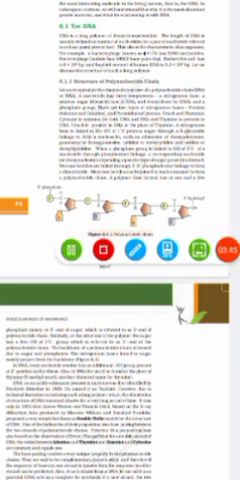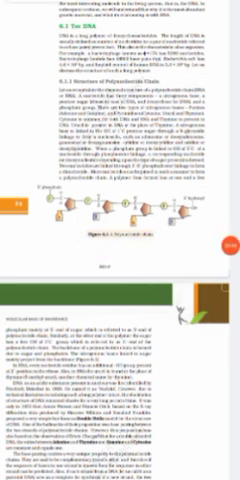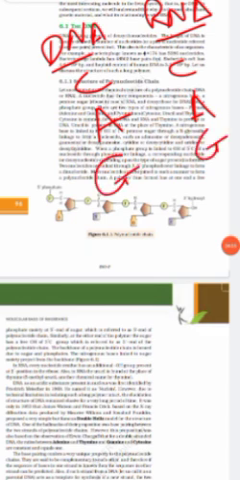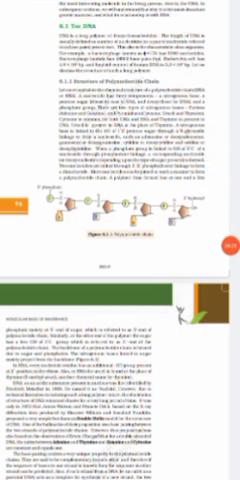Now, what are the bases present in DNA and RNA? Cytosine is there in both DNA and RNA. Adenine is also present in both, and guanine is also present in both. But what is thymine in DNA will be uracil in RNA. So this is about the different nucleotides that we have.